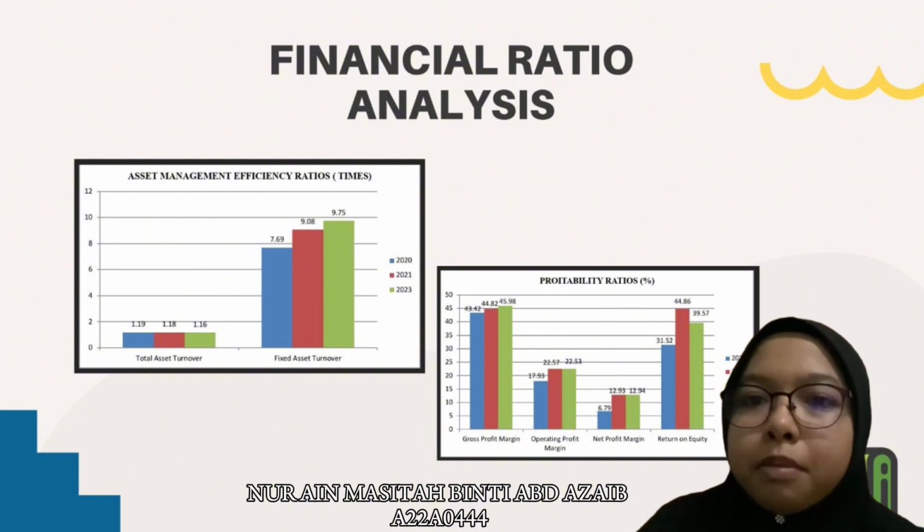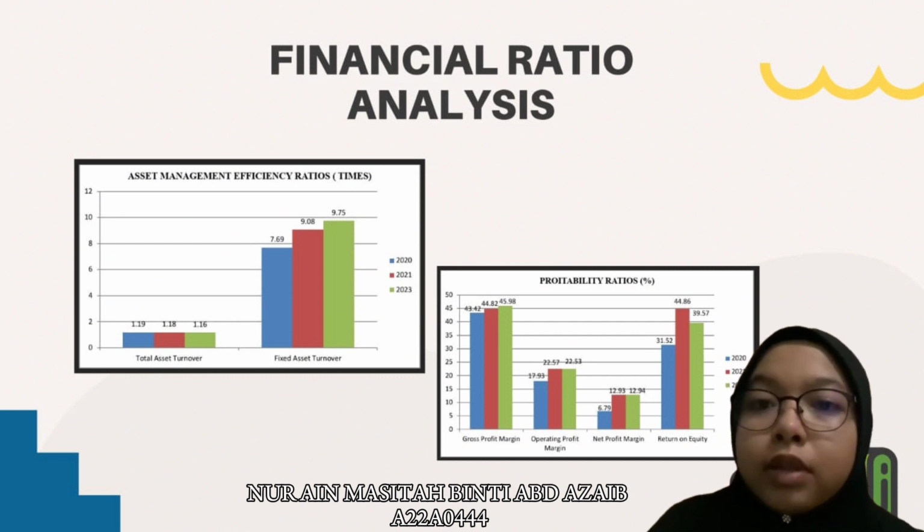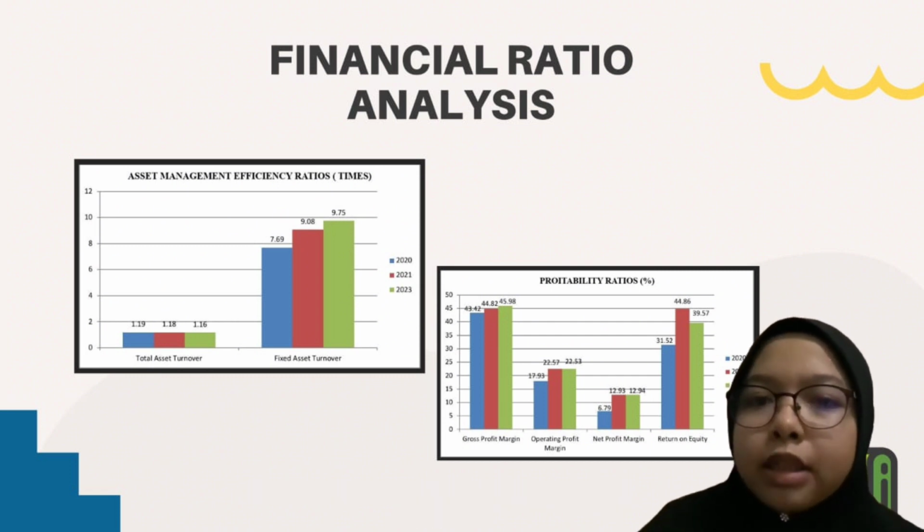Gross profit margin showed an increase from 43.42% in 2020 to 44.82% in 2021, and a further increase to 45.98% in 2022. The operating profit margin showed a change from